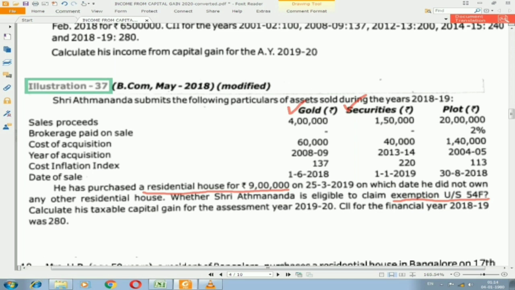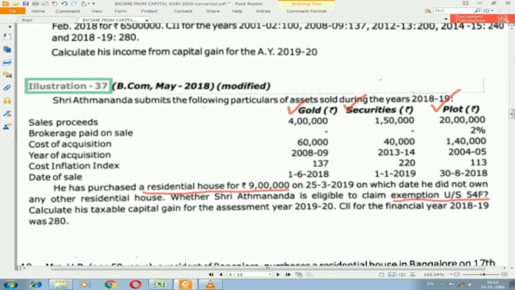Now we will check the third capital asset, that is the plot. The plot was purchased in 2004-5. Definitely it will be more than 3 years, so it is also a long-term capital asset. The sale of a long-term capital asset is satisfied. The purchase is a residential house, that is also satisfied. Now I can say the plot is also eligible to get exemption under 54F. All the three assets are eligible under section 54F.